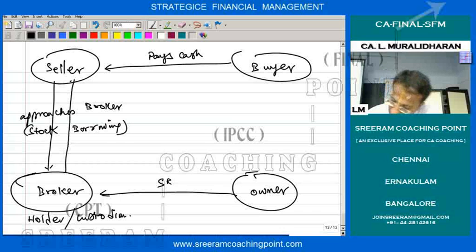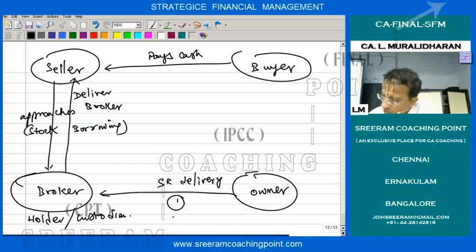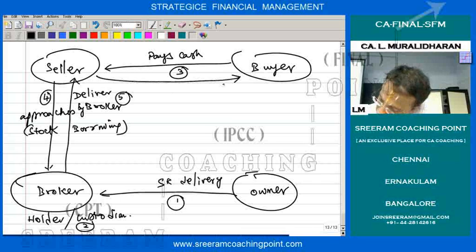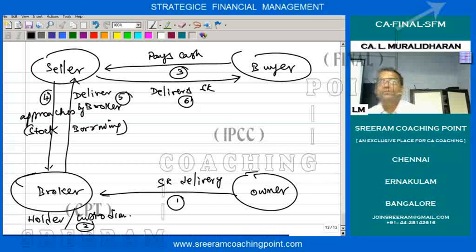The broker will deliver. Say this is stock delivery. This is what would happen first. Second, he will be holder or custodian, holding. Third, paying cash. Fourth, delivery by broker. Then what should the seller do? Delivers the stock. This is item number 6. This is what is going to happen at spot.